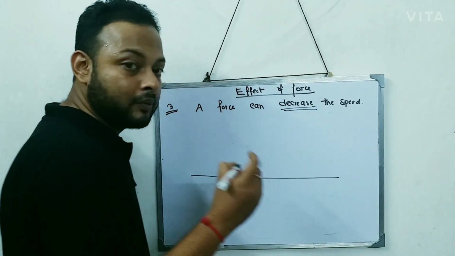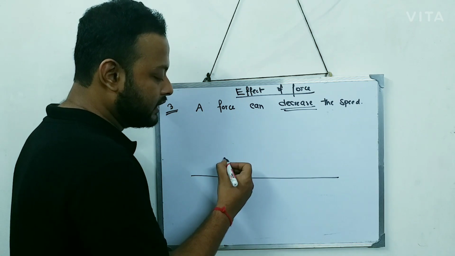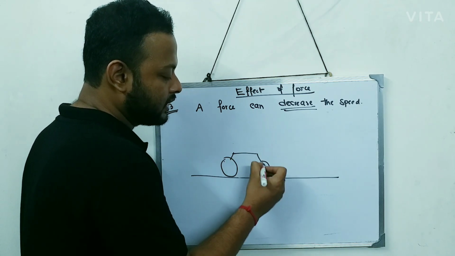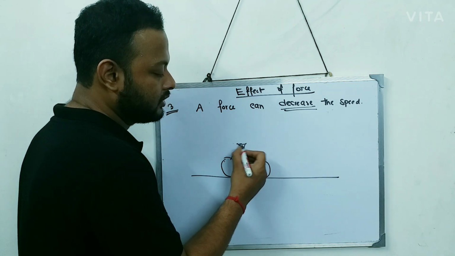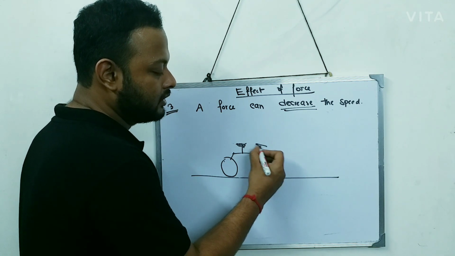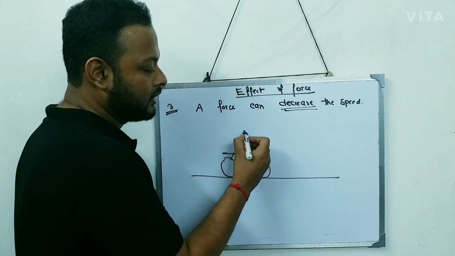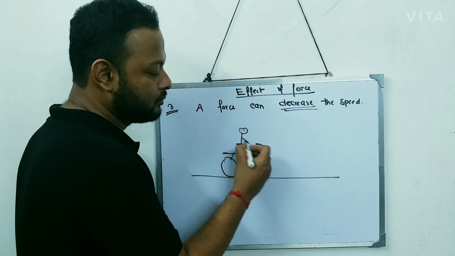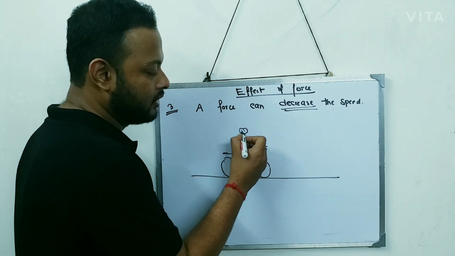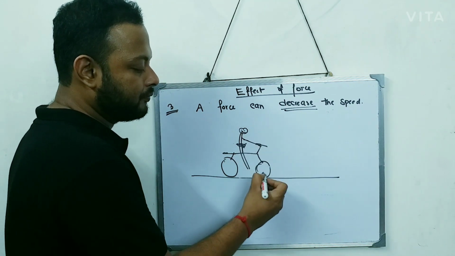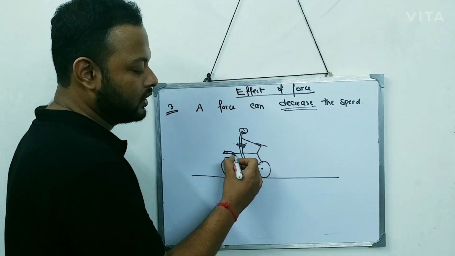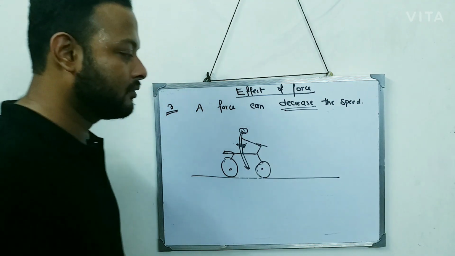Okay, again I will take the cycle. The cycle is like this. This is a seat, this is the handle, and a boy is riding the cycle. Don't go to the diagram, because you have to understand the logic.